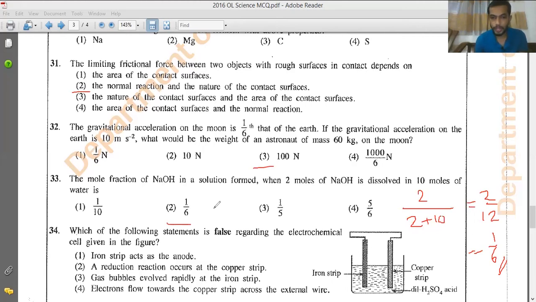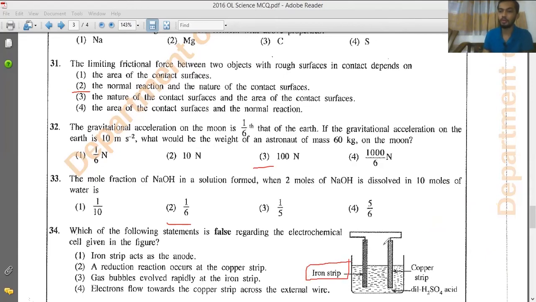Let's move on to 34. Right? Then they say, which of the following statements is false regarding the electrochemical cell given in the figure? They have given an electrochemical cell. You have an iron strip, a copper strip, and dilute acid. Right? First of all, in the electrochemical cell, what you should do is find the most reactive element out of the given ones. If you take iron and copper in the reactivity series, iron is on the top and copper is on the bottom, right?